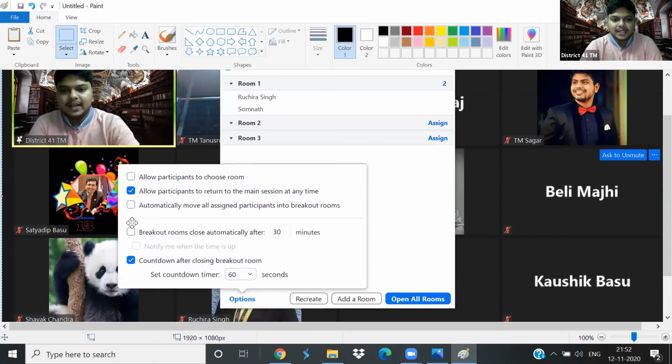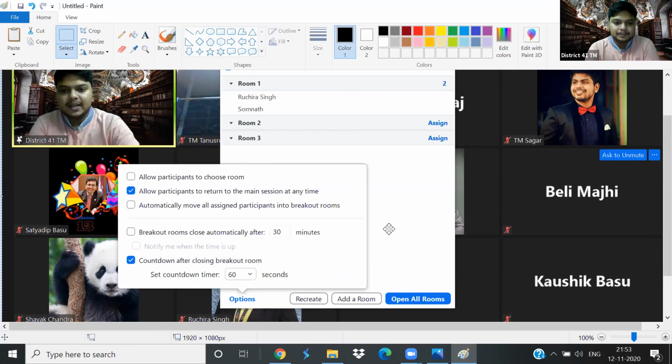When I click on options, I get this. Allow participants to choose room. That way, you don't need to assign people; people can choose their own breakout rooms. Then there is allow participants to return to the main session at any time. If I take away that check, then they won't be able to return until we allow them to come back.